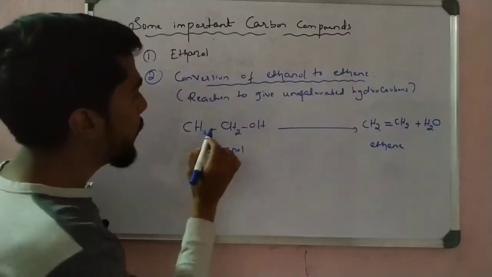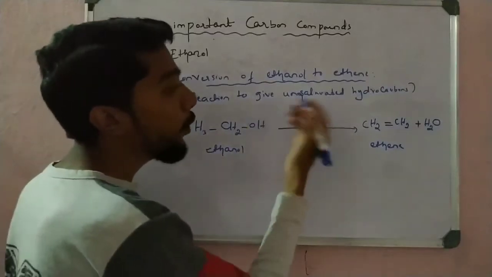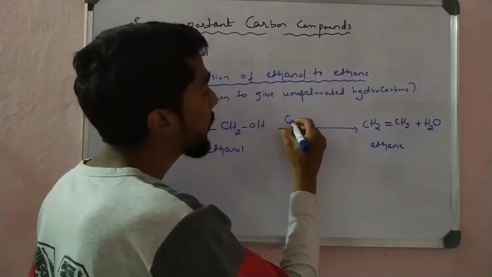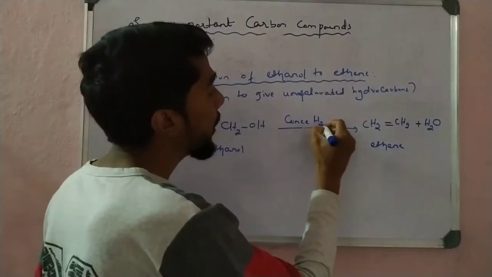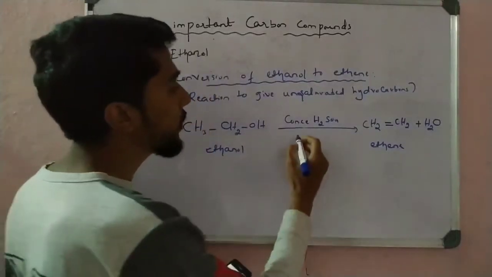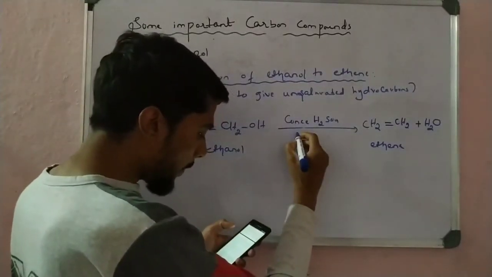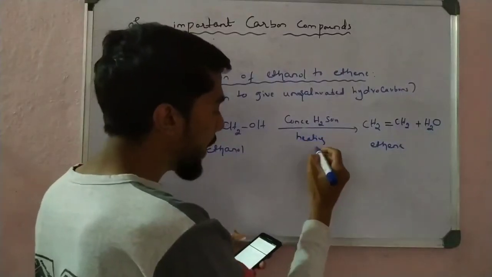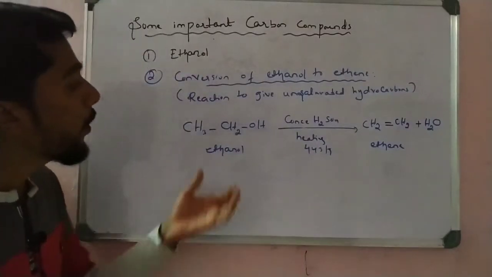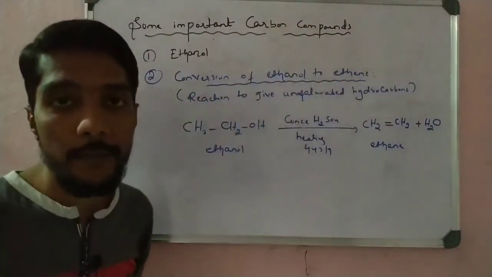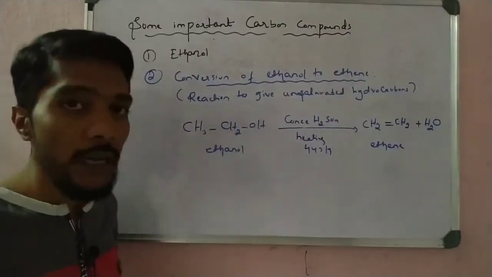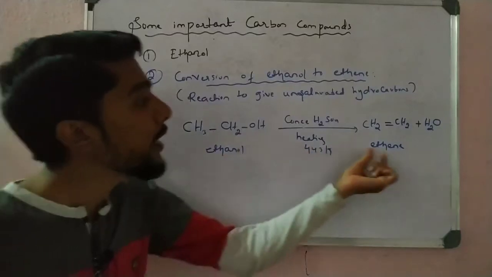So see here, when this happened, there is a removal of a water molecule. This happens only if concentrated H2SO4 is used with heat, right? We have the heating at a temperature of 443 Kelvin. This takes place. So what is our aim? Our aim is to convert ethanol to ethene, right? So I can take simply ethanol, CH3CH2OH, and then we have to convert ethanol to ethene, the double bond molecule.